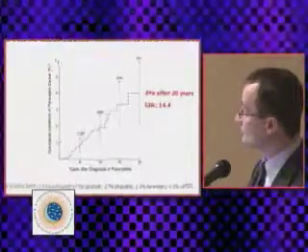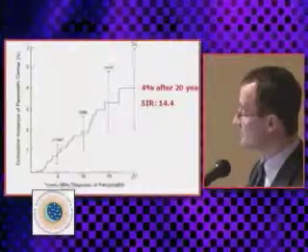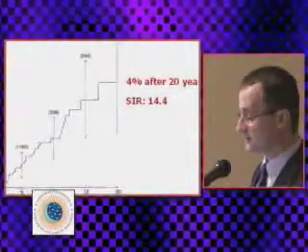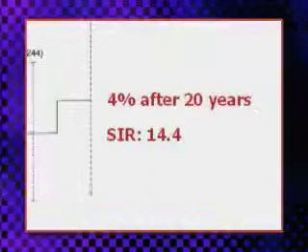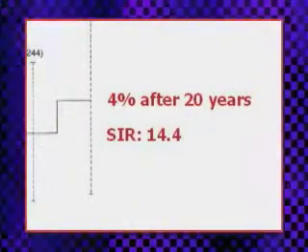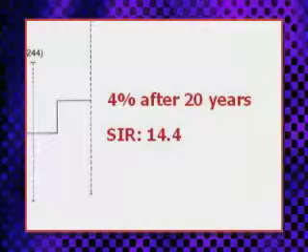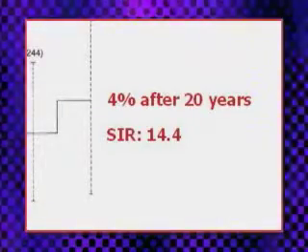The risk was about 4%. So 4% of these subjects developed pancreatic cancer 20 years after the diagnosis of chronic pancreatitis. So there was a 14.4 higher risk of developing pancreatic cancer than what would have been expected in the general population.